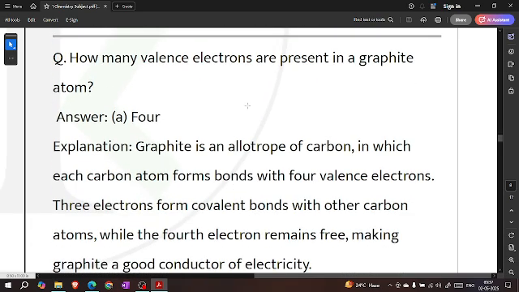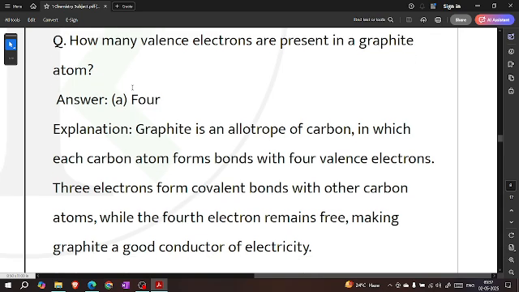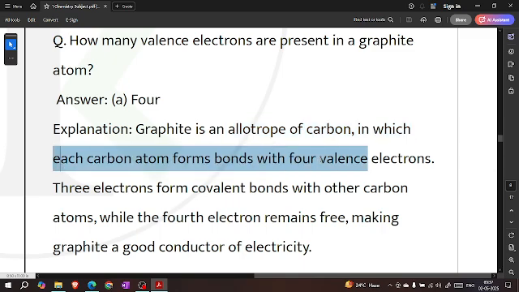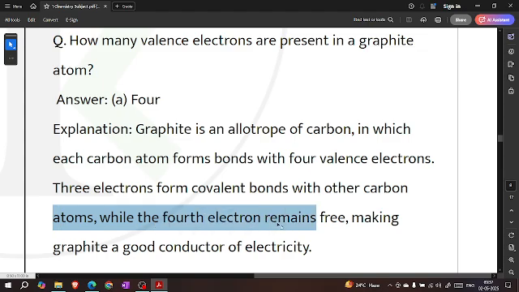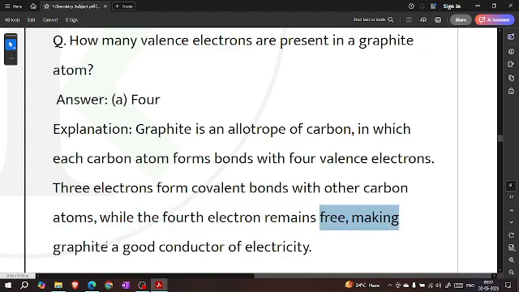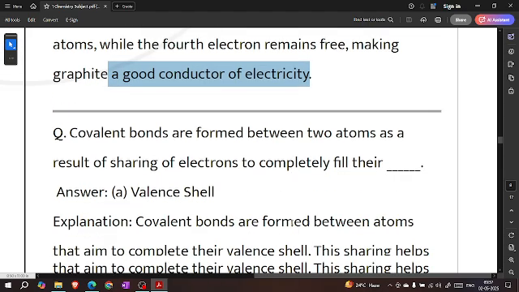How many valence electrons are present in a graphite atom? 4. Graphite is an isotope of carbon in which each carbon atom forms bonds with 4 valence electrons. 3 electrons form covalent bonds with other carbon atoms, while the 4th electron remains free, making graphite a good conductor of electricity.